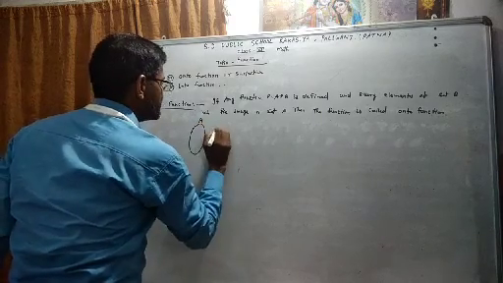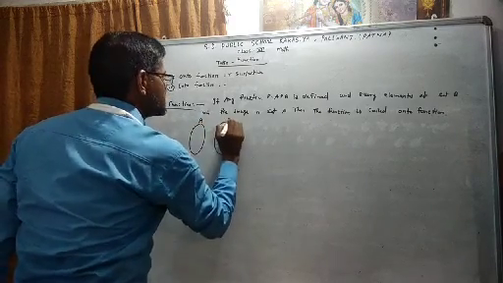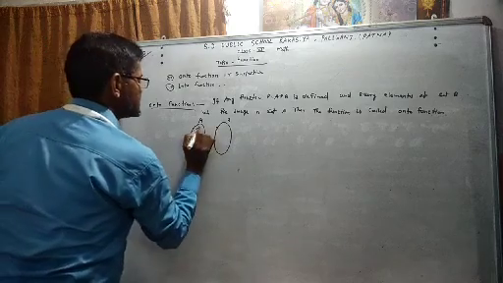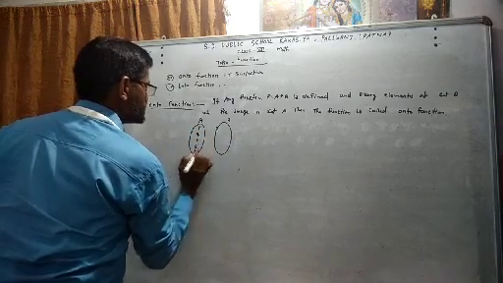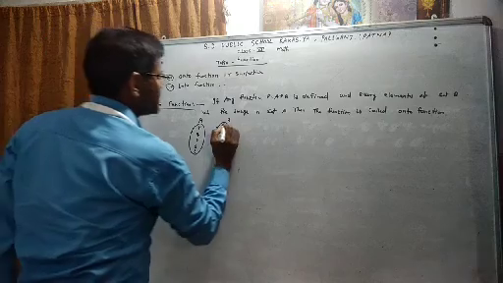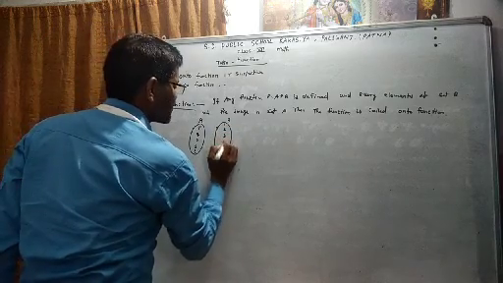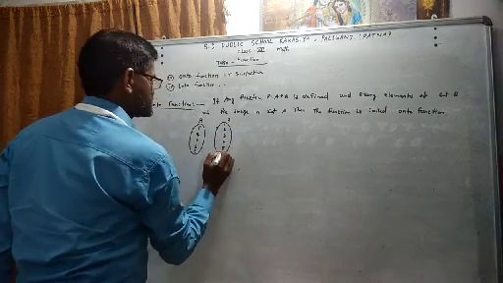Suppose that A and B are two sets. The elements of set A are P, Q, R, S, T, and the elements of set B are 1, 2, 3, 4, 5, 6.